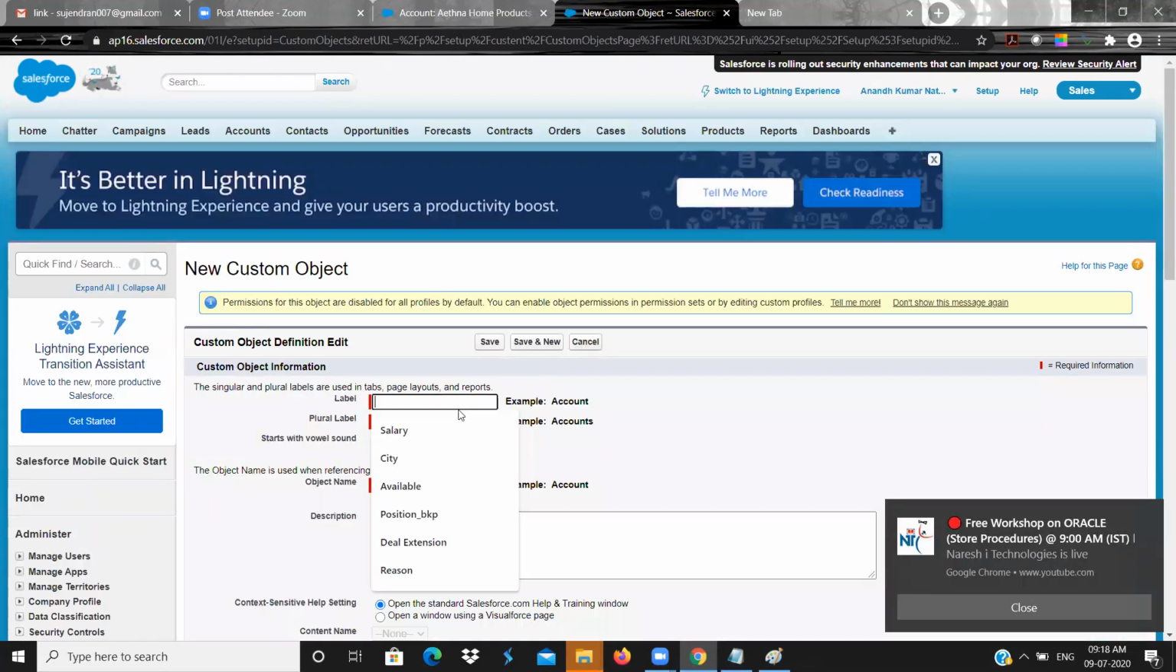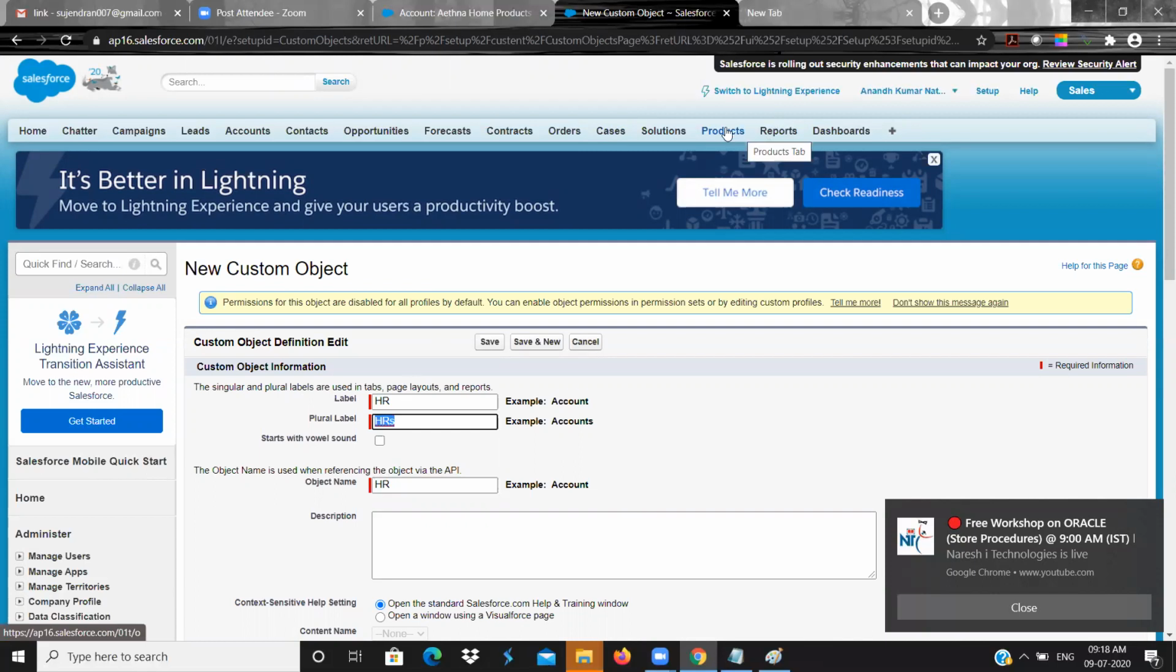I need to give the name for the object. I will give the name as HR. So I will have a label, a name, and a plural label. Plural label means if I wanted to put it in the tab, it should take plural form, like Products, because this tab will have a list of products, right? That is why the label for tabs needs a plural form. So I'm adding one yes.